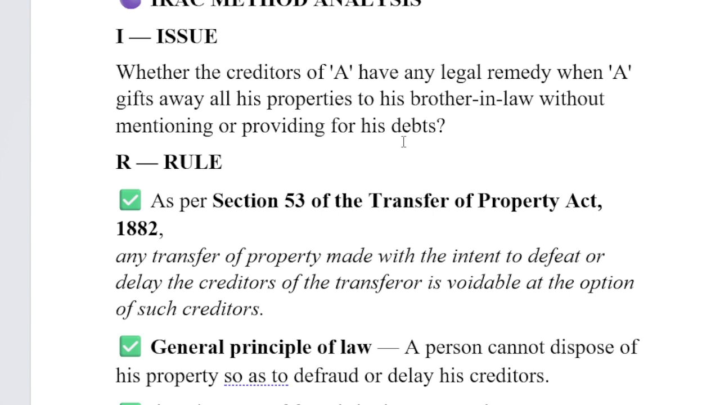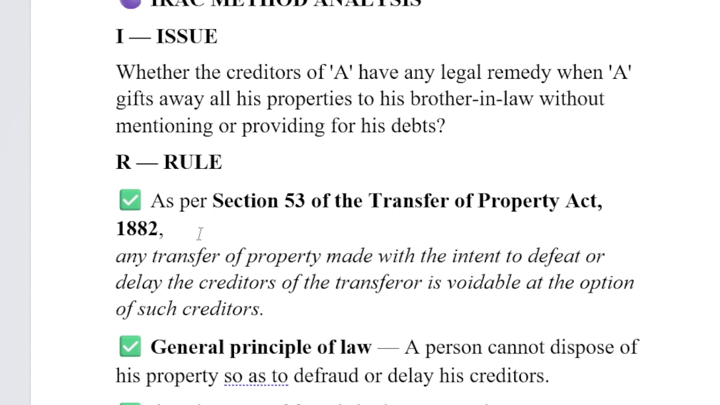When A gives away all his properties to his brother-in-law without mentioning or providing for his debts. That means what happens if a person transfers his property with an intention of delaying or defeating the creditor, what is the remedy available? So we have to frame the issue according to the problem which has been given. So that is the issue. Then we have to go for the rule.